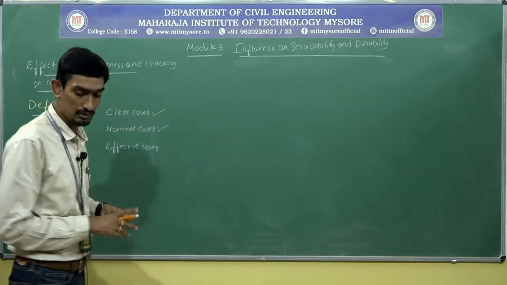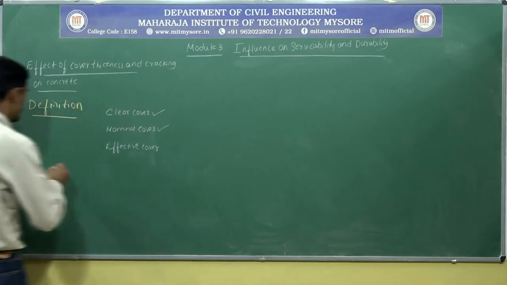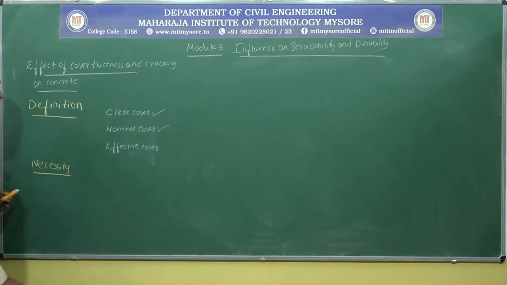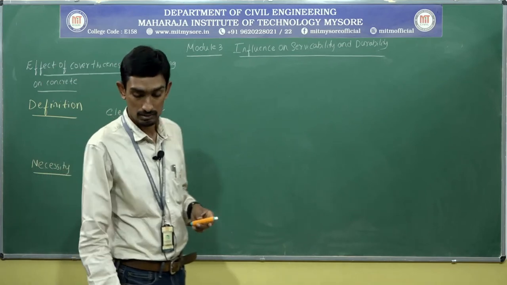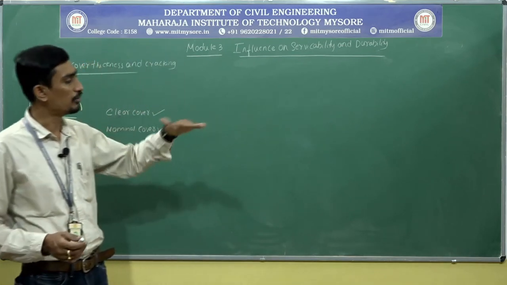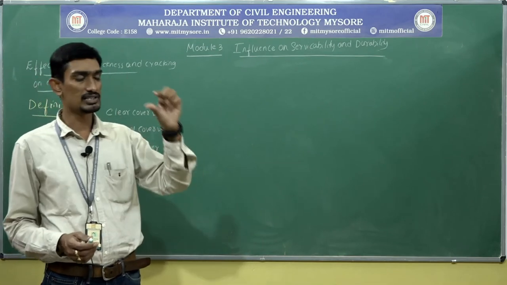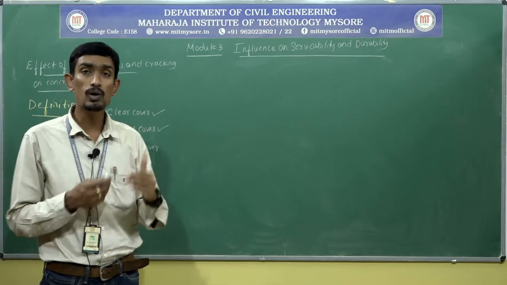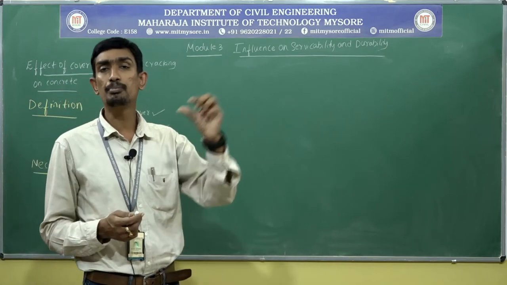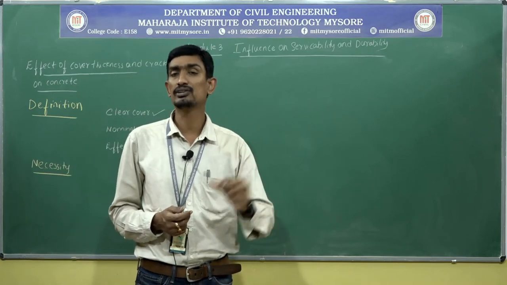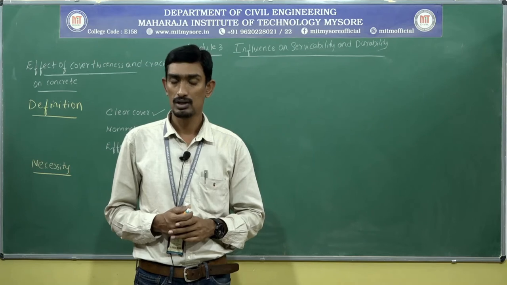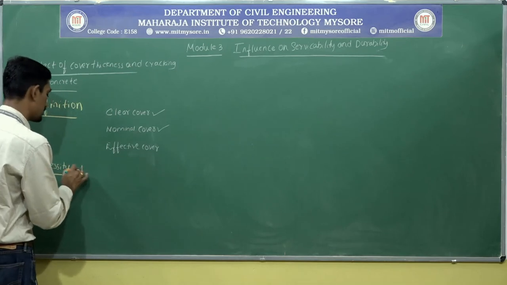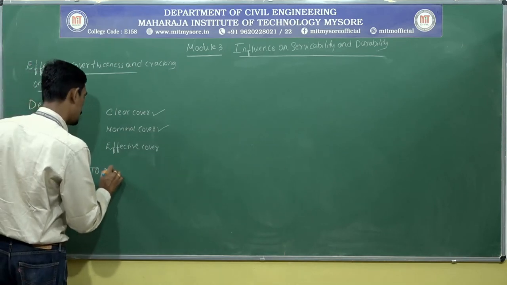Now, the next thing is the necessity. Why do I need to provide a cover? I have defined it as the distance between the bottom edge of a rebar and the concrete surface, or the element provided between the rebar and the concrete surface. Now the question arises, why do I need to provide that element or spacer? The very first necessity is to protect the steel.